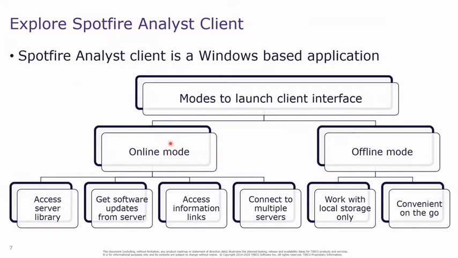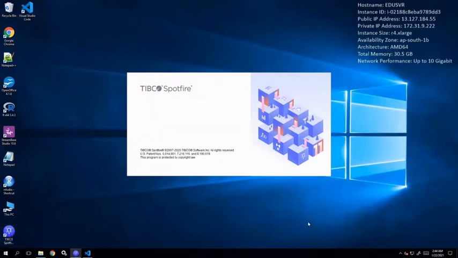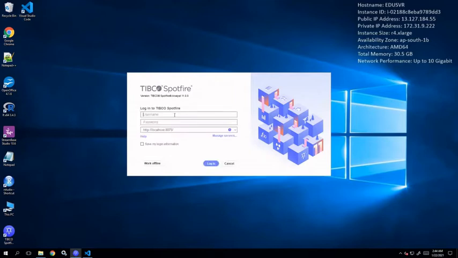Let's go to the tool, I'll show you. When you open the Spotfire Analyst Client tool, this is the window that you see, the login dialog. When you provide your username and password for the respective Spotfire server URL, that means this is online mode. You are connected to the Spotfire server while working on the Spotfire Analyst tool. Let's say I'm connecting to it, providing the credentials.